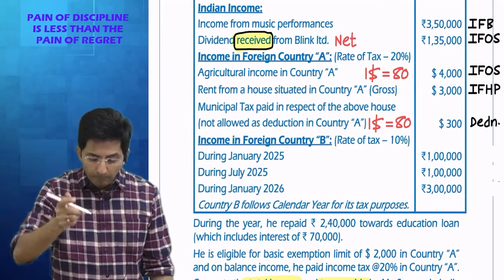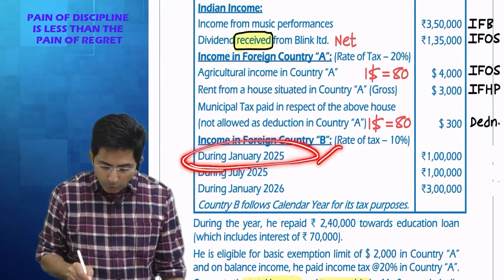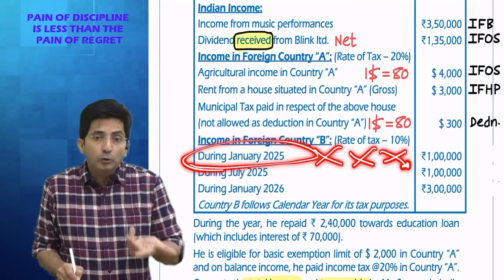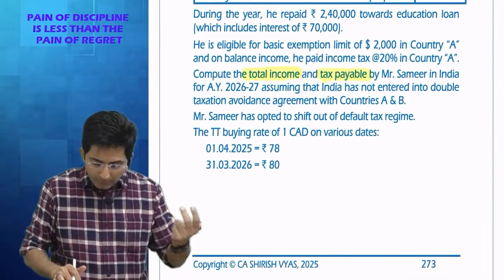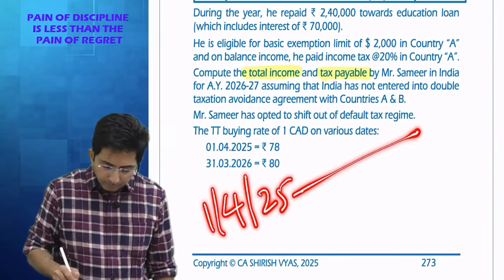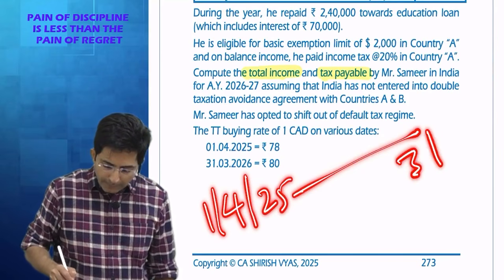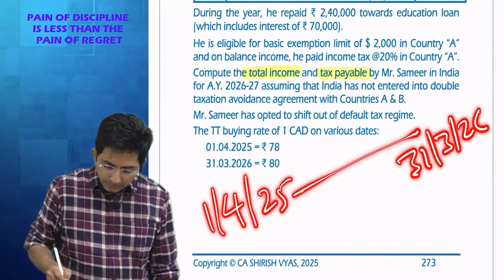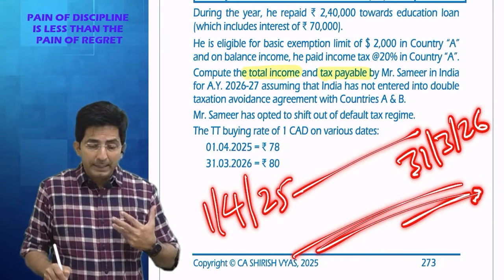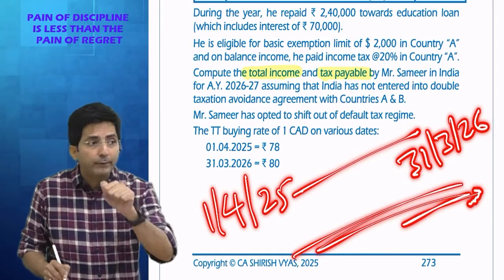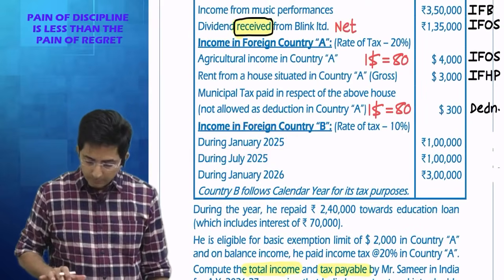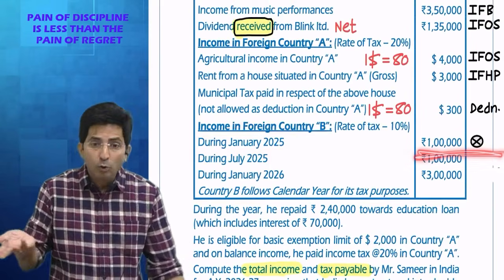And if you go as per April to March, this income should not be counted, because it is not falling in our April to March. You don't know what is our April to March? 1st April 25 to 31st March 26. This is our previous year. So our previous year starts from 1st April 25. This is Jan 25, so I will put a cross mark on this. Ignore.